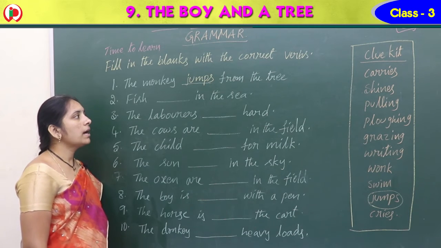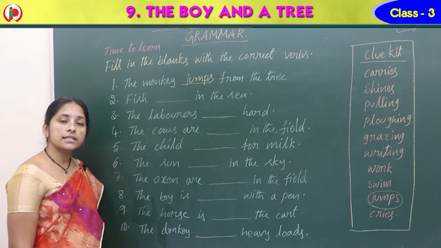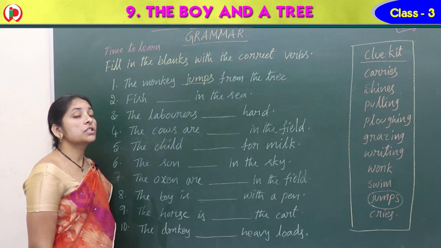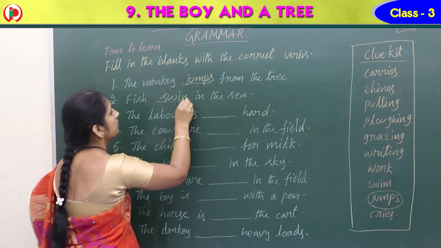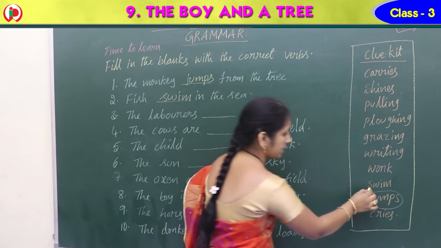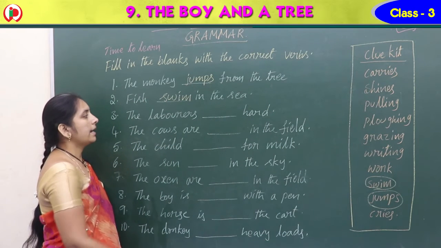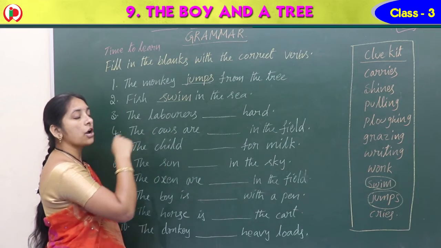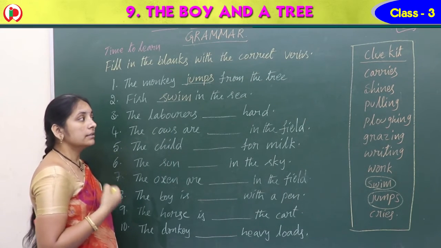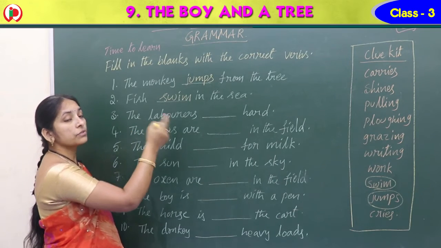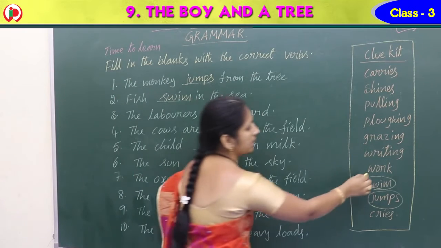Next one: fish dash in the sea. What do they do? Yes, the fish swim in the sea. Here we have swim. Circle it. Fish swim in the sea. And next one: the laborers dash hard. What do laborers do? They work hard. The laborers work hard. So work. Where is the work? Yes, here we have.